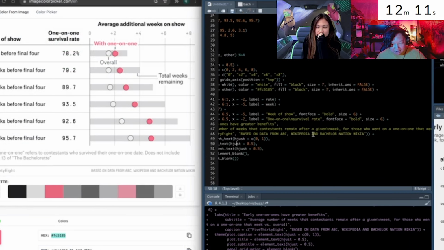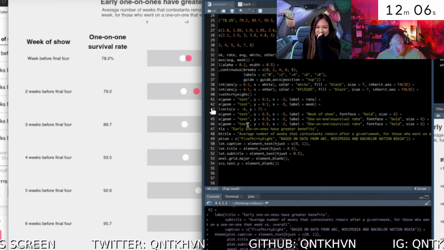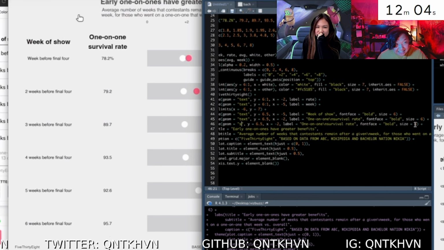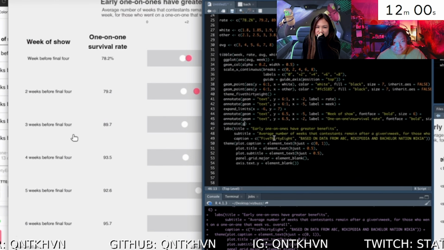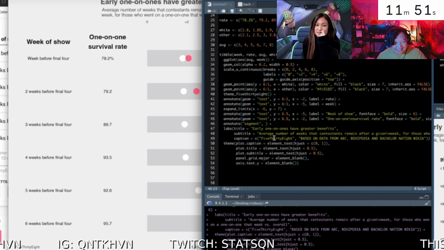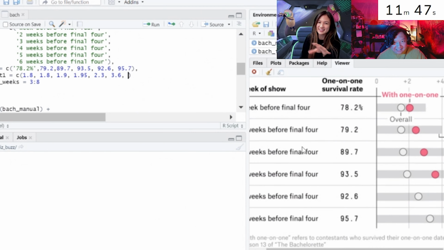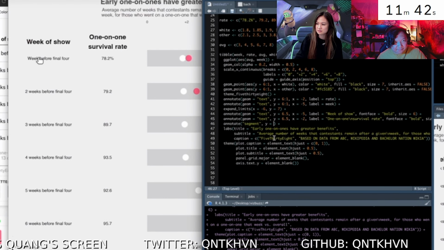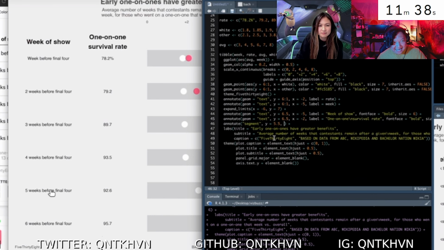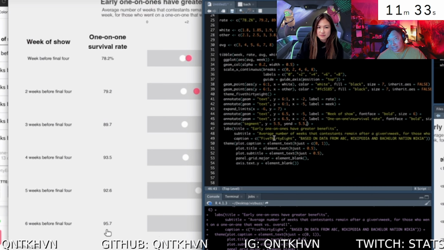Let's go over to Kwong. Let's check in on Kwong here. Kwong has the point elements and the bar elements. He doesn't. Oh, he does! Look at this. He does have the table to the left of the viz. So he's pretty close to Marschall right now. Those are all manually typed in, right? Yeah. So they both have typed in this text, but the values here, those are all calculated. So they calculated that from the data set.